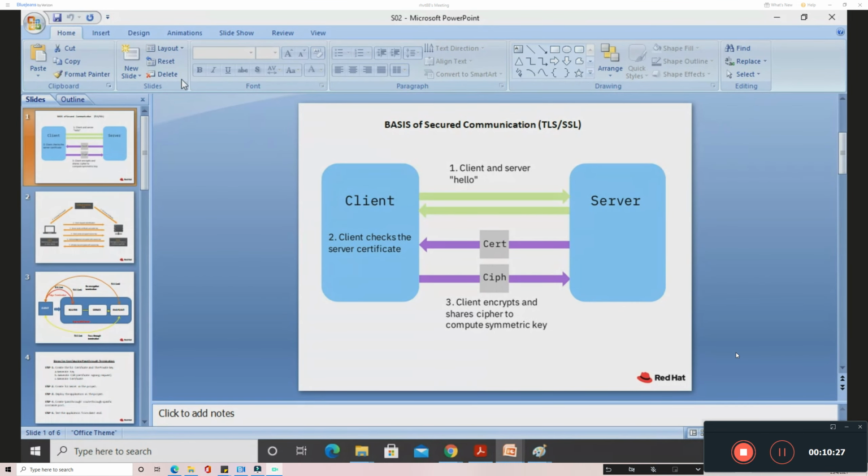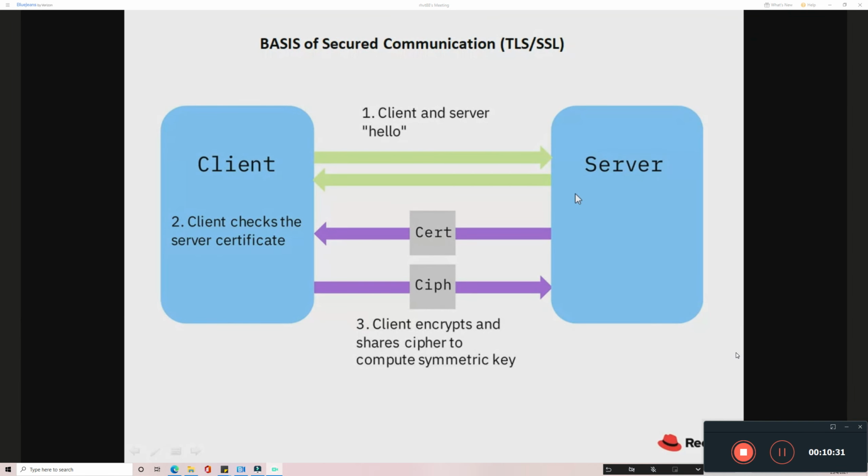In the secure deployment, we have a server acting as a TLS server. What it will do is, initially, a handshake. Once I, as a client, communicate to the secure server, the handshake happens first. In the handshake, the client and the server exchange hello packets.